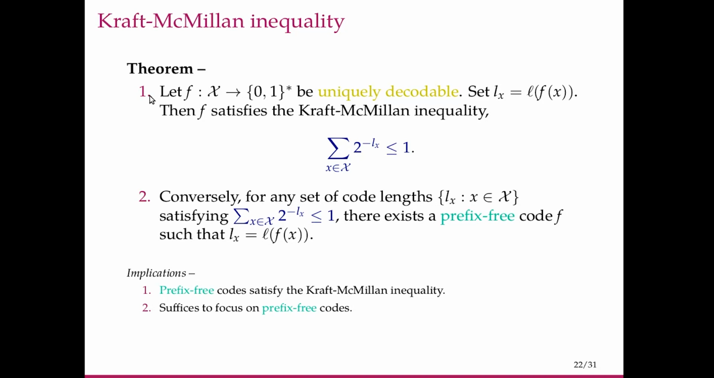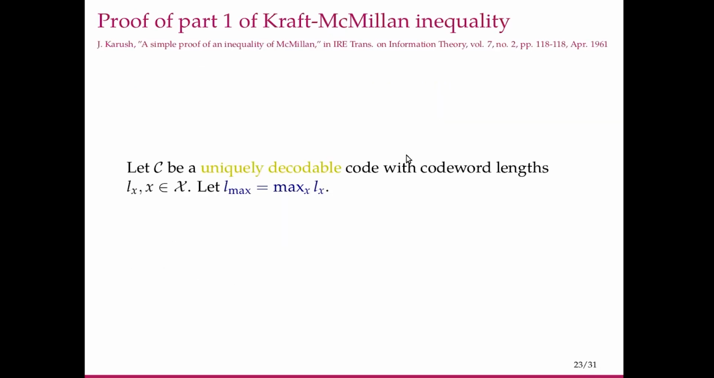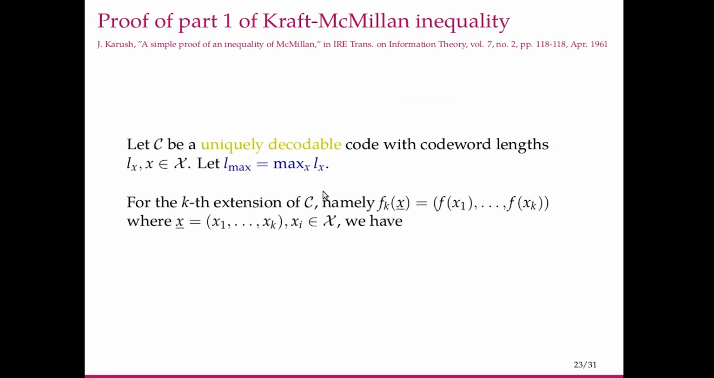So now let us try and prove this theorem. We'll first prove the first part. We'll consider a uniquely decodable code, and we show that the lengths satisfy this inequality. So let C be a uniquely decodable code with code word length L(x). Let L max be the maximum of those code word lengths. Then for the kth extension of C, namely you stack the code words for x1 through xk, call this x underbar to be the vector x1 through xk.